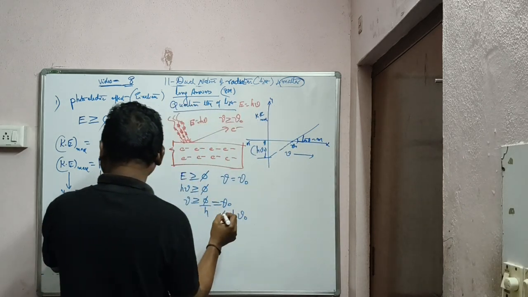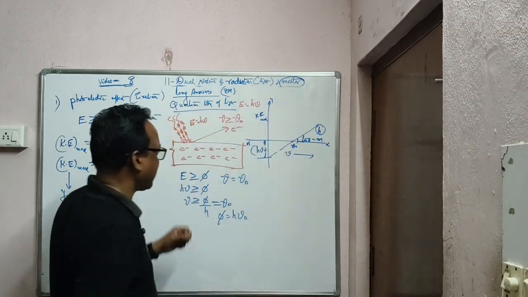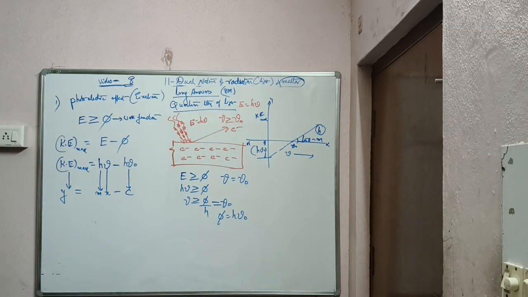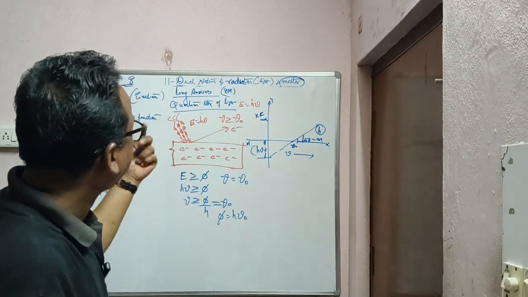What is the slope here? You can see y = mx + c. So here the slope is the Planck's constant h. Understood? So this is how Einstein has considered the quantum theory and explained the photoelectric effect.